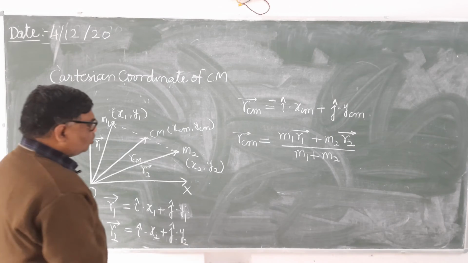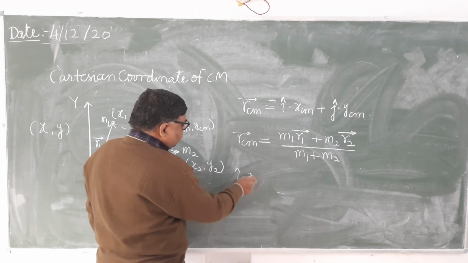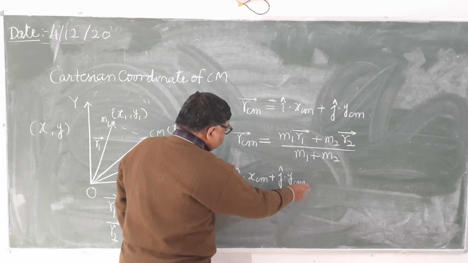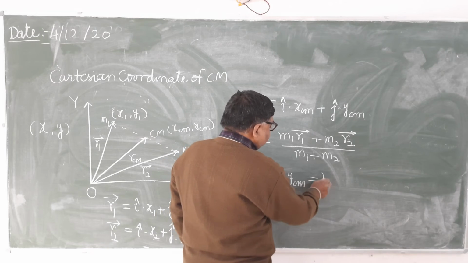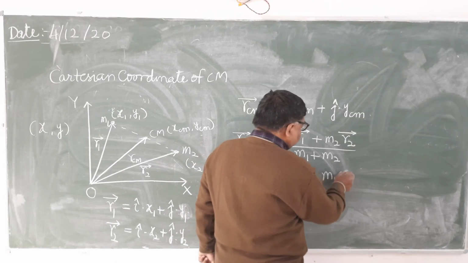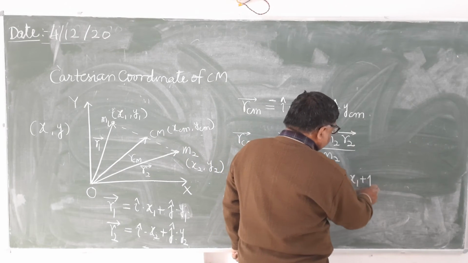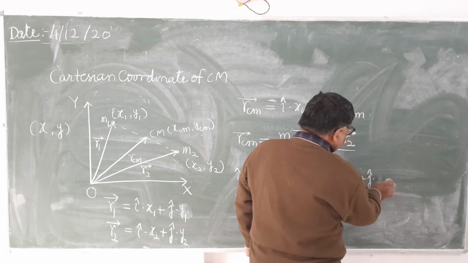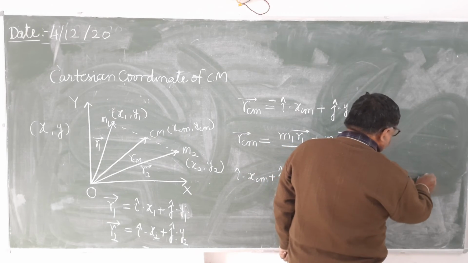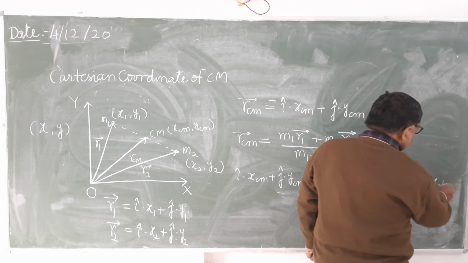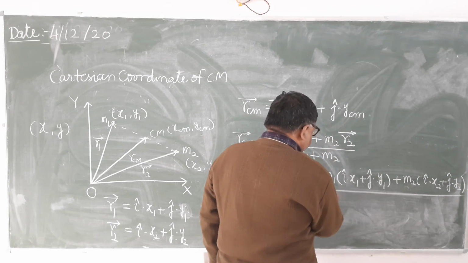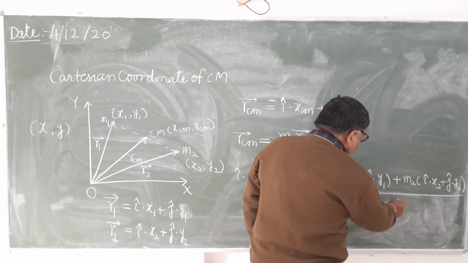So i xcm plus j ycm equals m1 times (i x1 plus j y1) plus m2 times (i x2 plus j y2), and here the denominator is purely scalar, m1 plus m2.